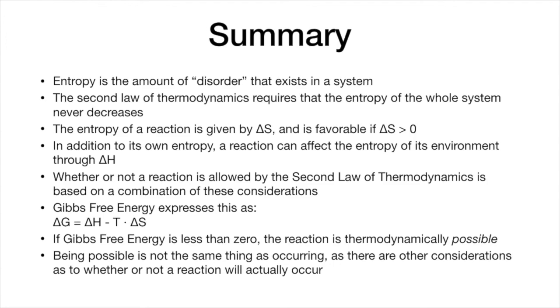But in addition to its own entropy, a reaction can affect the entropy of its environment through its delta H. And whether or not the reaction is allowed by the second law of thermodynamics is based on a combination of these considerations. This is expressed with Gibbs free energy, which has the equation delta G equals our change in enthalpy minus the temperature times the change in entropy. If Gibbs free energy is less than 0, the reaction is thermodynamically possible. Now, being possible is not the same thing as actually occurring, as there are other considerations as to whether or not a reaction will actually occur. For example, how much activation energy it requires.